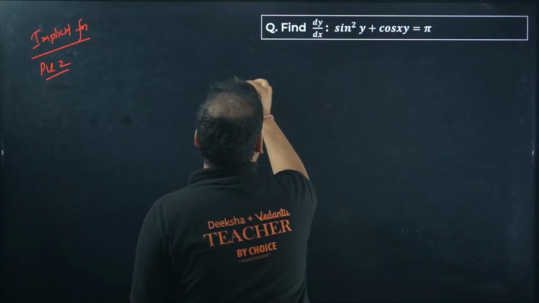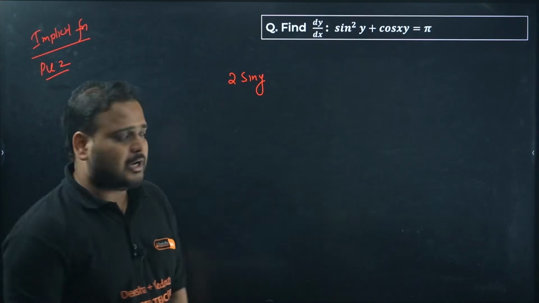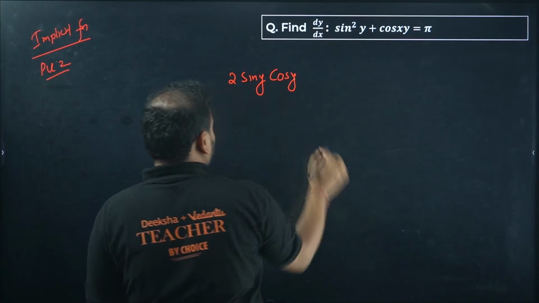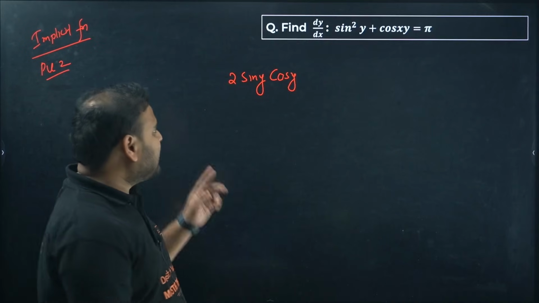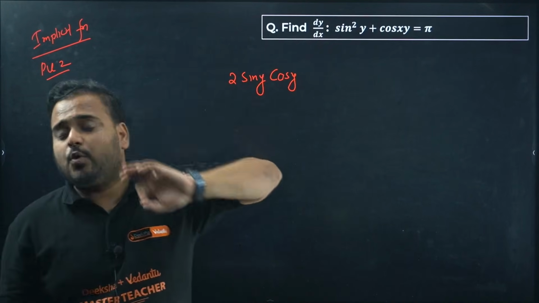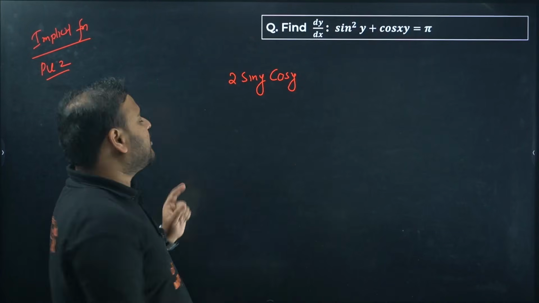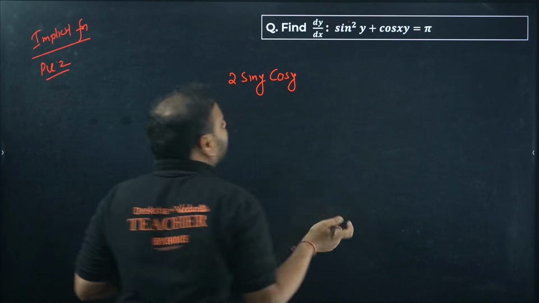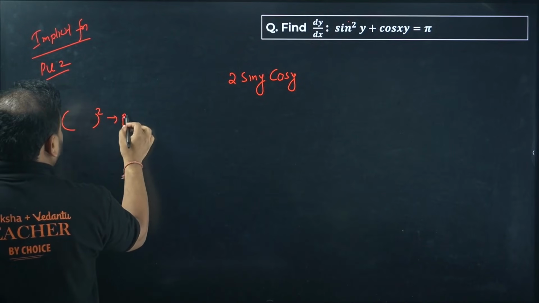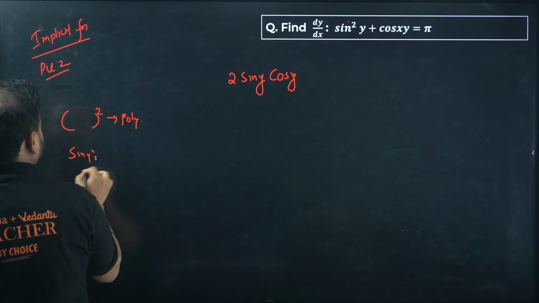Over here you'll get 2 sin y. How come, sir? Derivative of the polynomial, 2 sin y, and differentiate sin y next. You'll get cos y. Is it over now? No. First we are looking for dy by dx. It means I have to differentiate this whole equation with respect to the x variable. First you did for the power 2, which is nothing but your polynomial. Then you did for sin y.